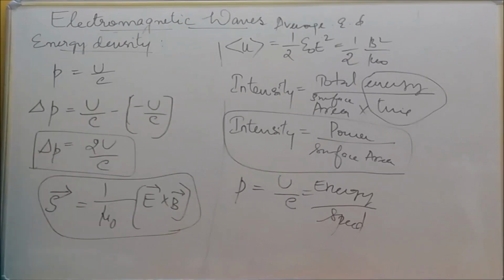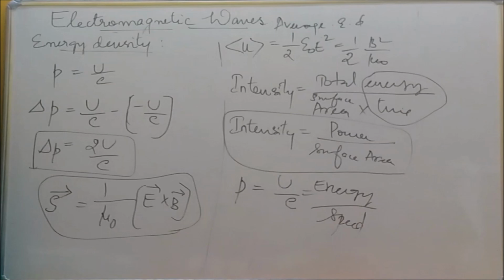So the change in momentum, del P, is equal to initial minus final. So initially what will happen? The energy is absorbed, that is U by C, minus, and then it is reflected from the surface. So it is minus of U by C. Why is there one more negative sign here? Because it is reflected back, to the opposite side. So minus U by C. So we get 2U by C. Del P is equal to 2U by C.